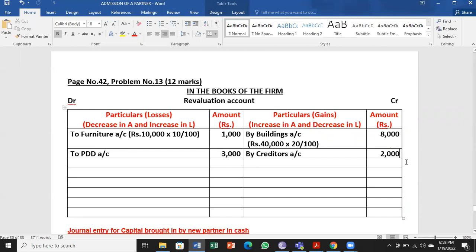So the writing off is important. That only is a journal entry. Otherwise, it is just information. So you have to remember whether you are making an entry or not. If you want full marks in the exam, you have to write the names very clearly. Then credit side is 10,000 and debit is only 4,000. So we have to balance. Balance will be 6,000. It is nothing but revaluation profit because credit is more.